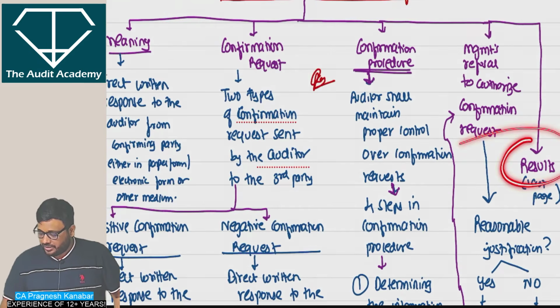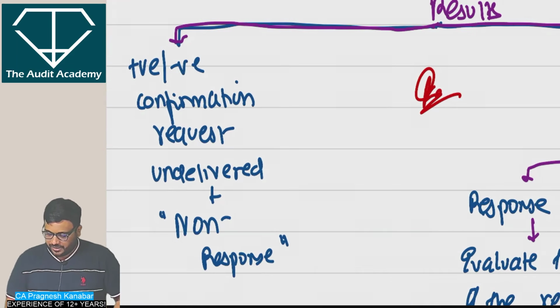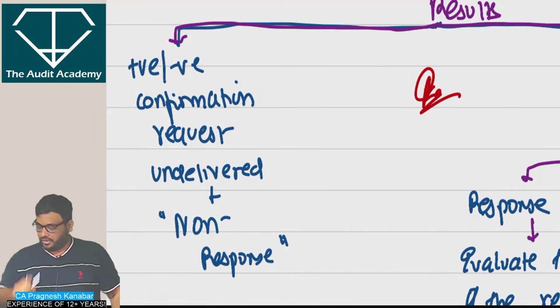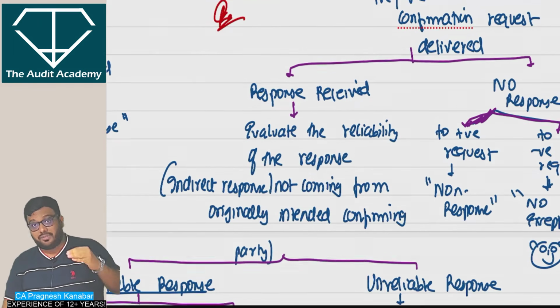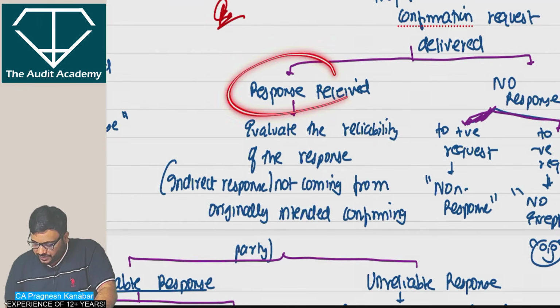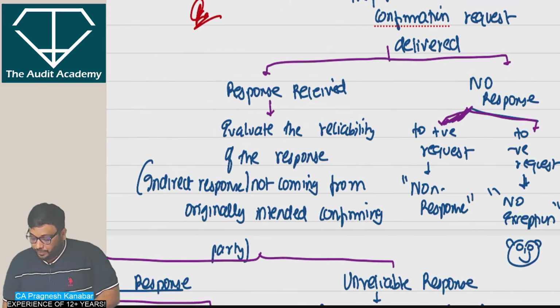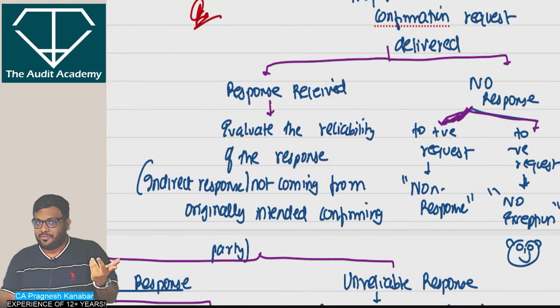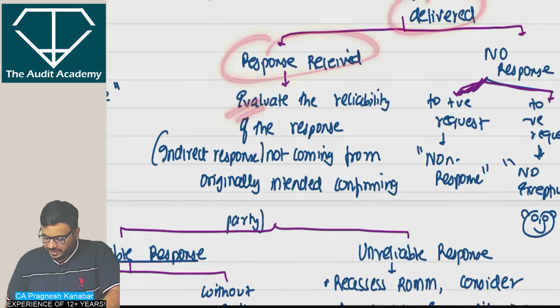Alright, now when it comes to the last point, that is results of external confirmation, how many possible results are there? If you have sent a positive or negative confirmation request and it is undelivered, then it is a non-response. However, if you have sent a positive or negative confirmation request and it is delivered and a response is received, then we'll have to evaluate the reliability of the response. If there is no response to a positive confirmation request, then it is a non-response. But no response to a negative confirmation request is not a non-response, because we said reply only if you disagree.